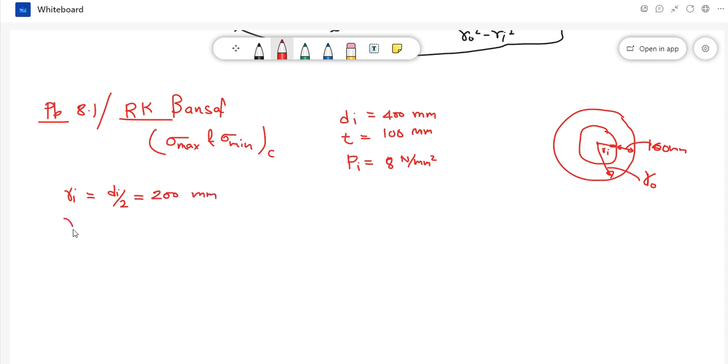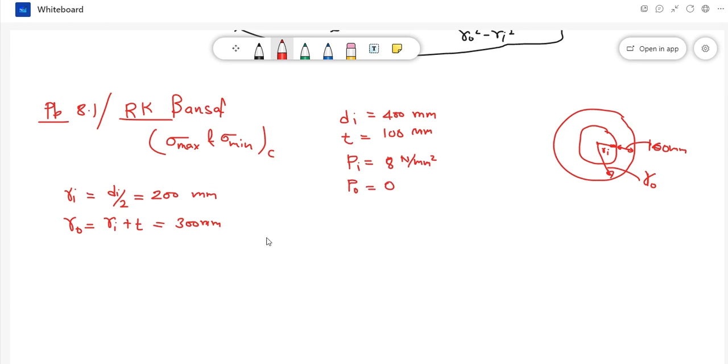Now what will be the outer radius? Outer radius will be R inner plus thickness, and thickness is given as 100 mm. So it will be 300 mm. And there is no external pressure given, so it is 0.